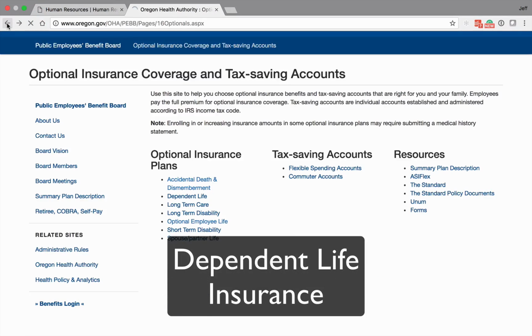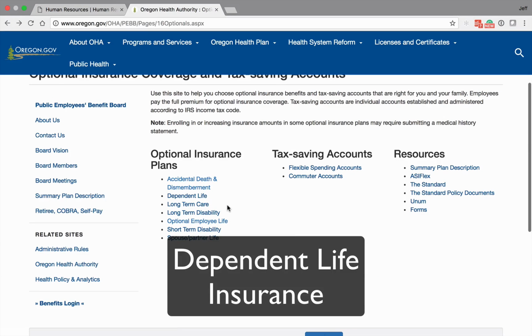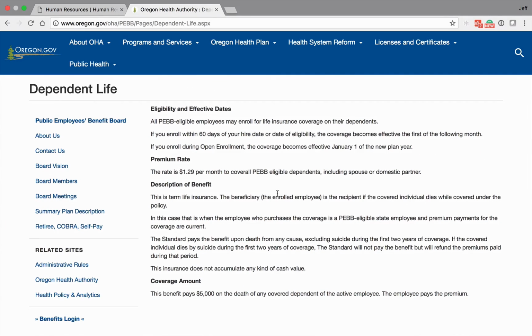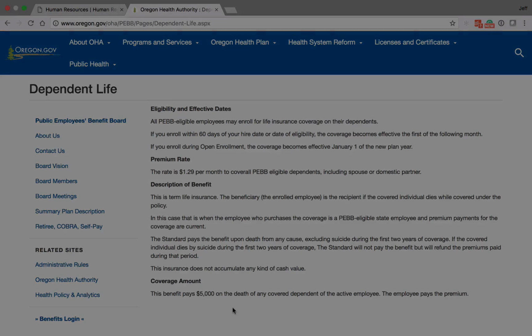The next one that we're going to look at will be dependent life insurance. Dependent life insurance is a flat rate of $1.29 per month to cover all eligible dependents. This is a $5,000 policy. It also covers spouse, domestic partner, and children. There is no medical history that's needed for dependent life insurance.